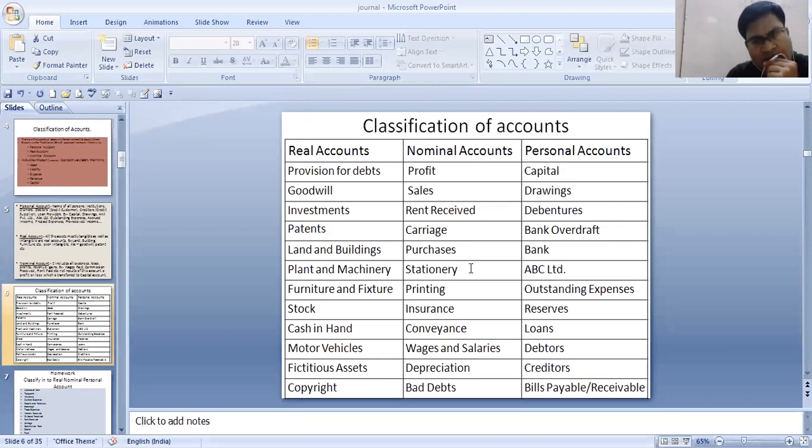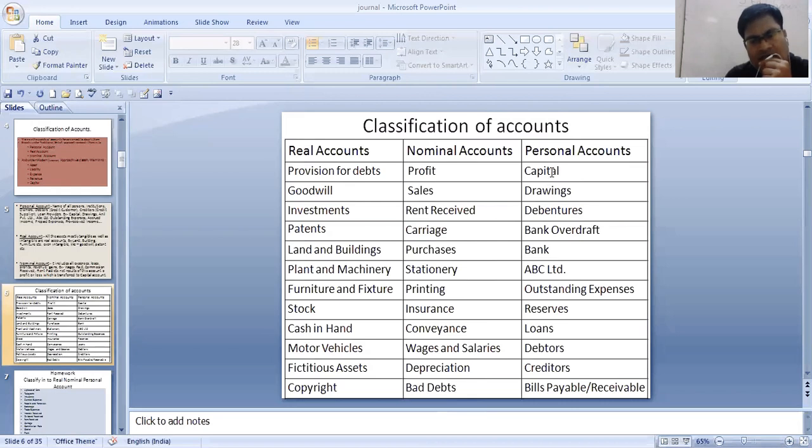That means stationery we have purchased, printing we have paid the money, insurance premium we have paid, conveyance, wages and salaries, depreciation, bad debts. All these are our nominal accounts because they include all the profits and gains or loss and expenses.